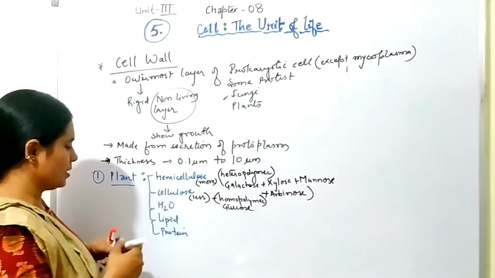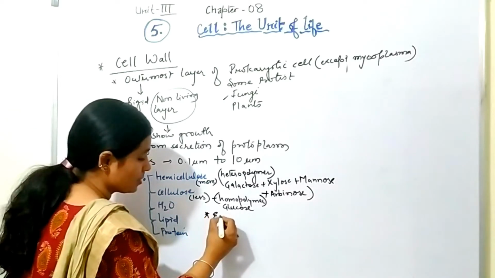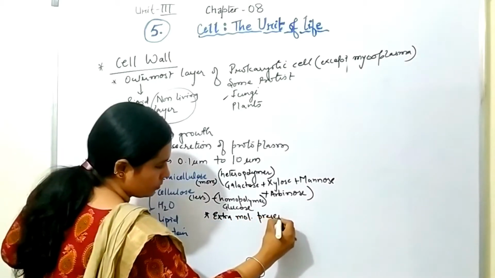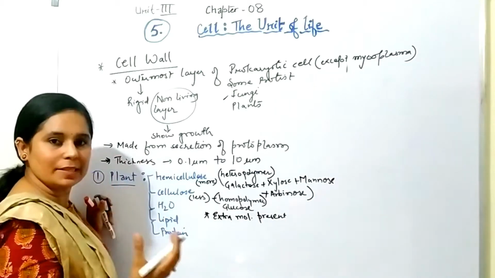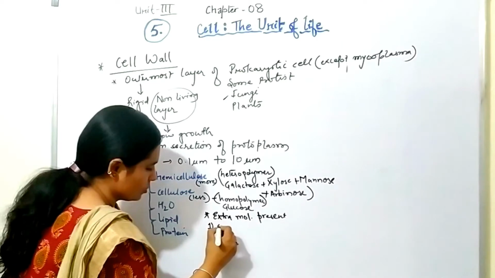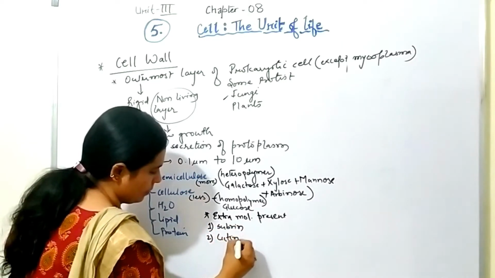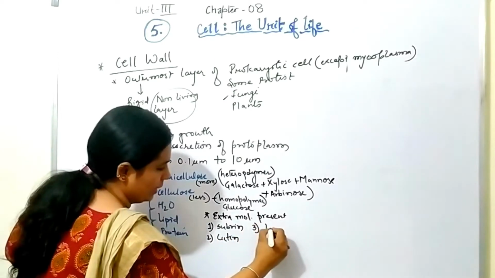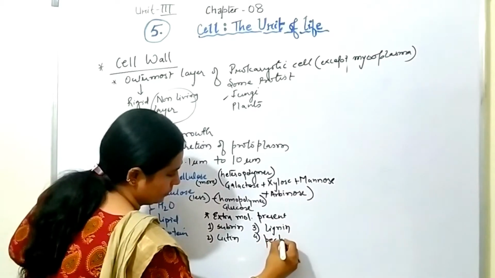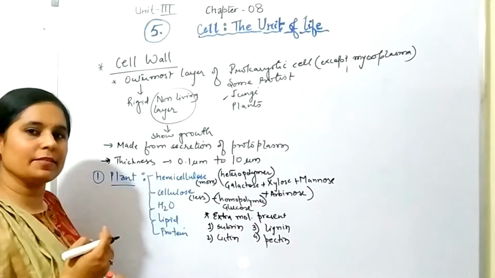Now the next is, apart from these, there are some other extra molecules present which give the rigidity, more rigidity to the cell wall. Number 1 is suberin, cutin, then lignin and pectin. So these are the different chemicals which give the rigidity to the cell wall.